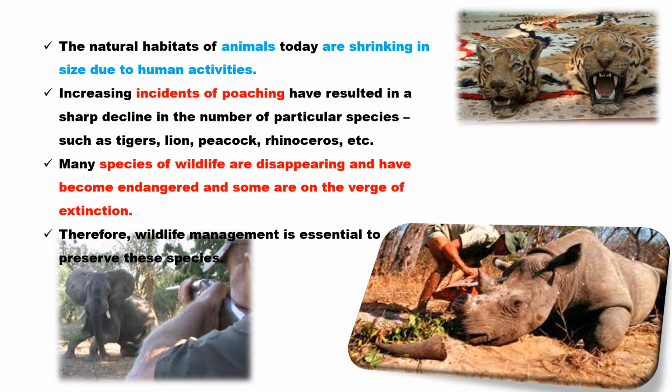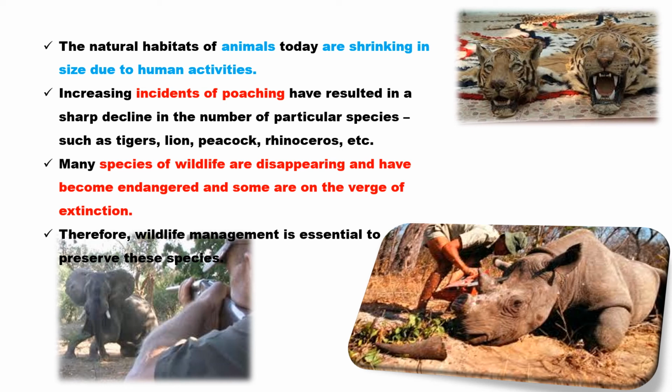But those animals that survived 50 to 60 years ago, can you find them now? No. Obviously, the natural habitat of animals today is shrinking due to human activities. We humans are concerned with industrialization, urbanization, and moving along with the technological era, we are concerned with development. So you see here, the natural habitat of the animals is shrinking. It is because of human activities, as I told you earlier.